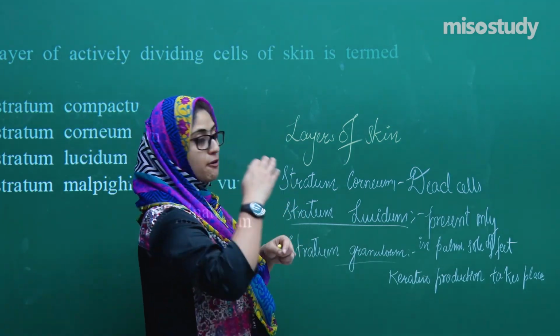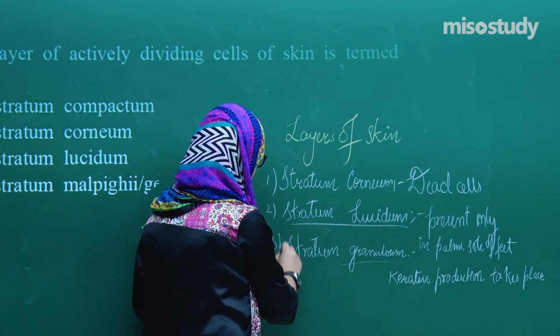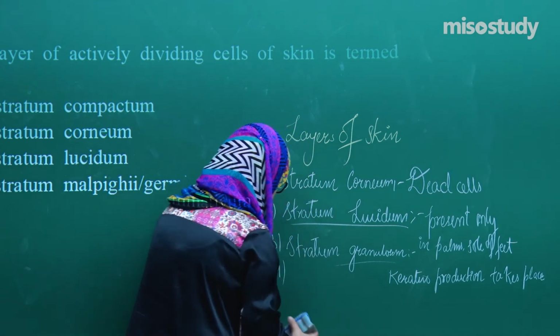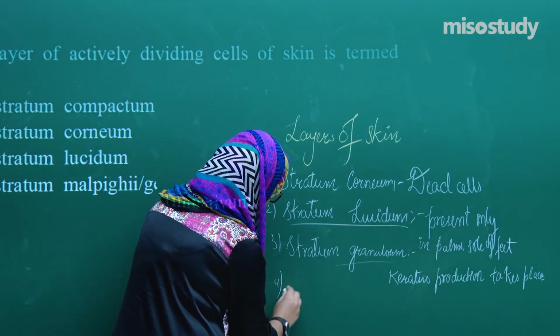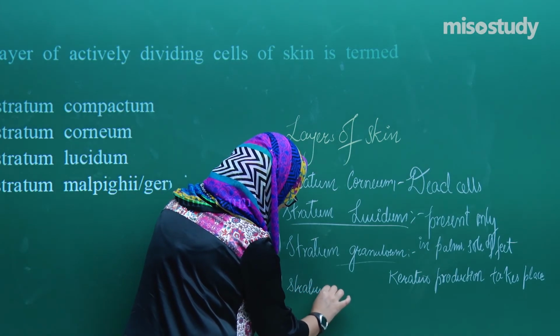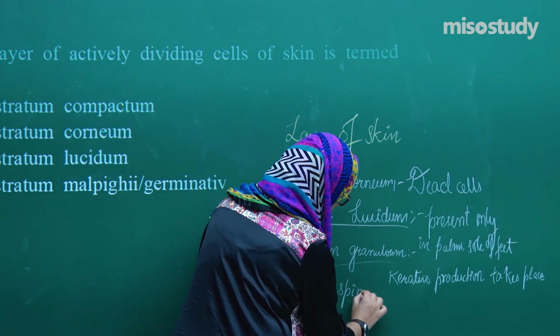Okay. Now, if we come from the outer to the inner, this is the first, second, third, fourth. Fourth will be our stratum spinosum.